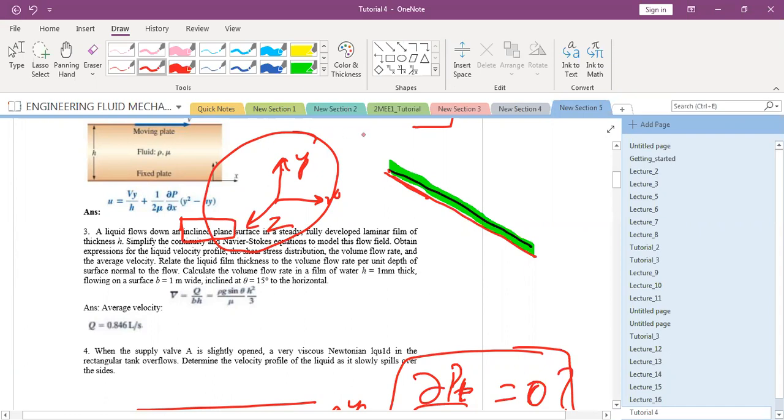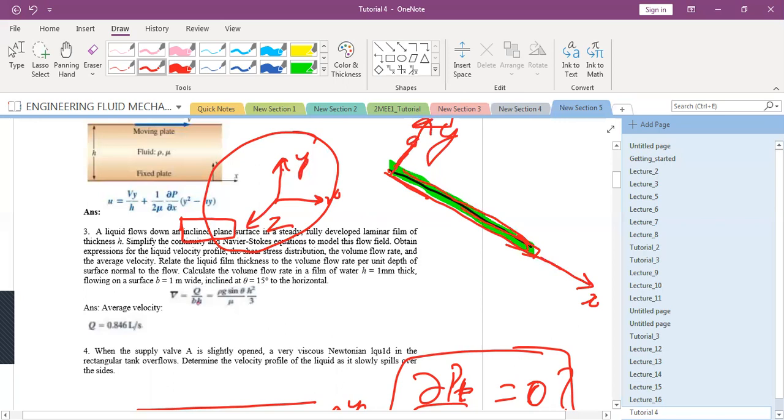You can also align it with the incline. So that is the trick here. You take one direction as this and the other direction as normal to this. And clear? Because then the fluid velocity component you can treat in X and Y directions. Then that will not be a problem.